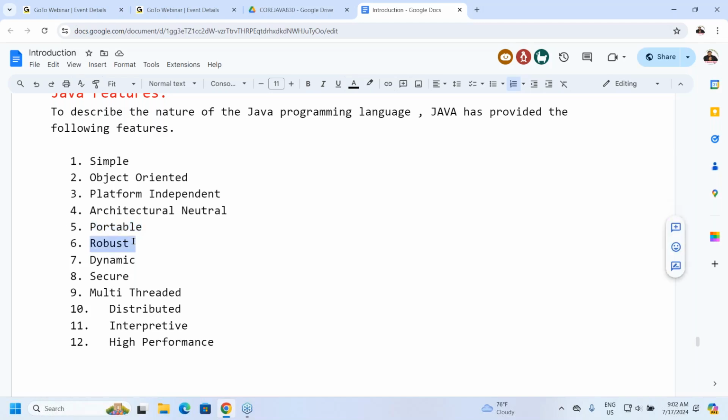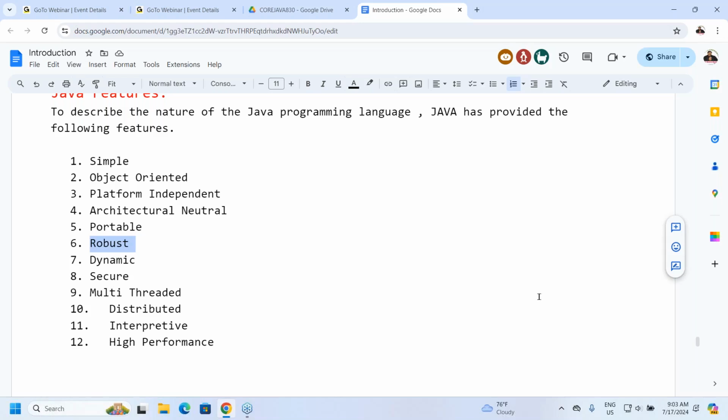What is the meaning of robust programming? Because of good memory management and exception handling mechanisms. Java memory management works in the heap memory. What is the advantage of the memory management system?